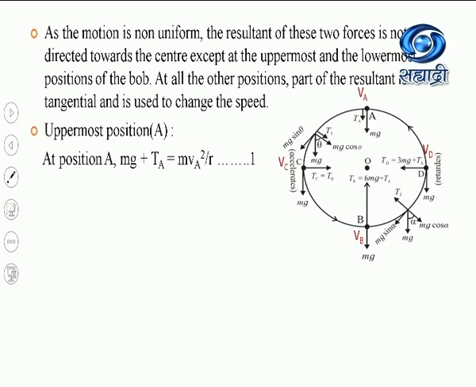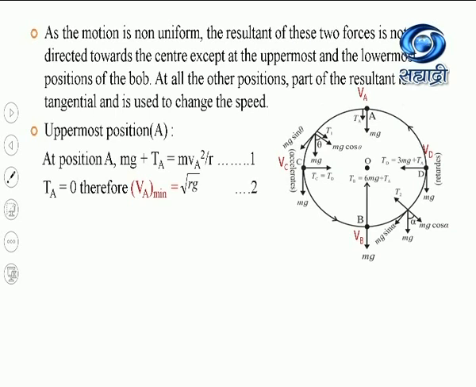So, your equation will become g equal to VA square by R, or VA square is equal to gR, or VA will be equal to square root of Rg. Here I have taken TA equal to 0. Now, this is the equation for minimum velocity of a point mass at uppermost position.